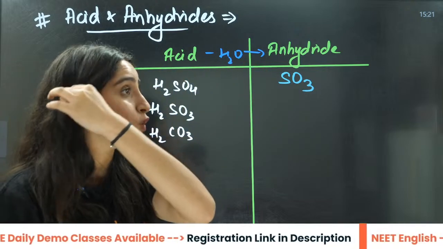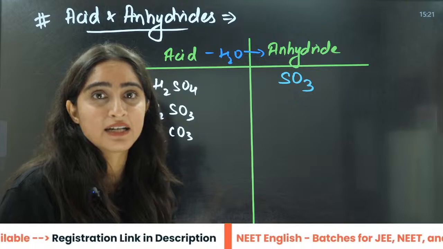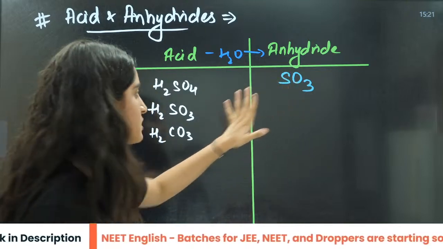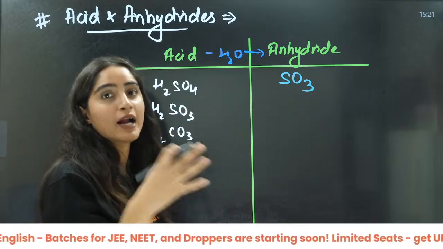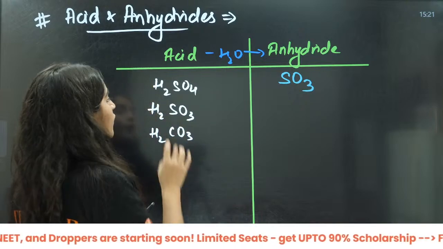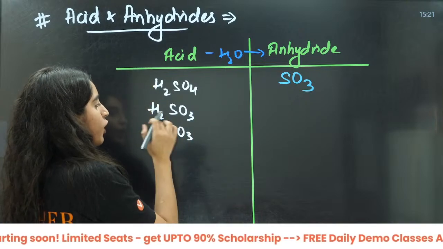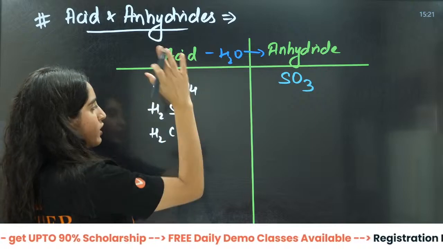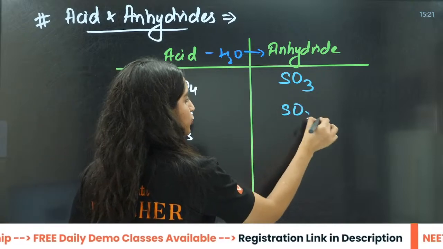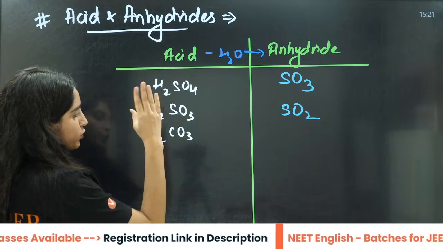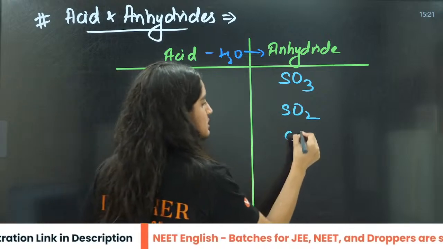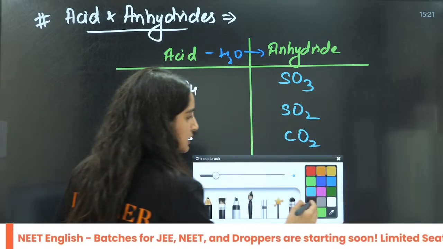They can ask you, out of the following, which is the anhydride of an acid. So you have to know this. Then I add water and see if that is a real acid or not. Now, H2SO3. Take out H2O from here, 2 hydrogen gone, 1 oxygen gone, so it will be SO2. Take out H2O from H2CO3, it will be CO2.